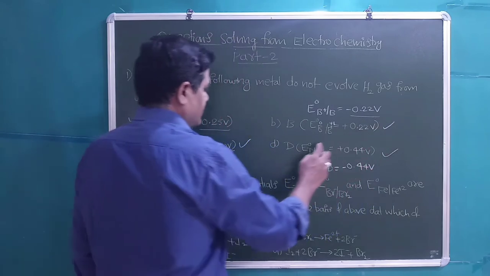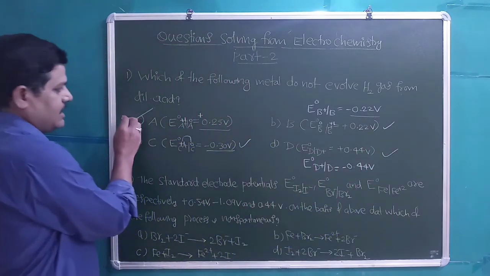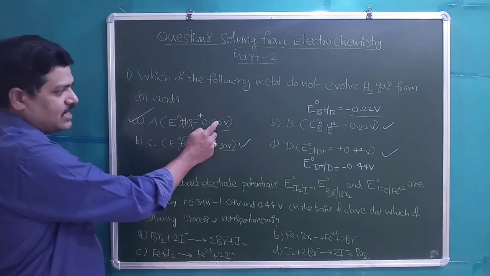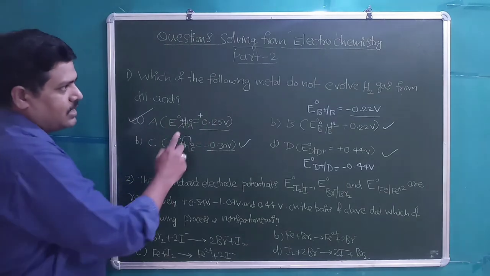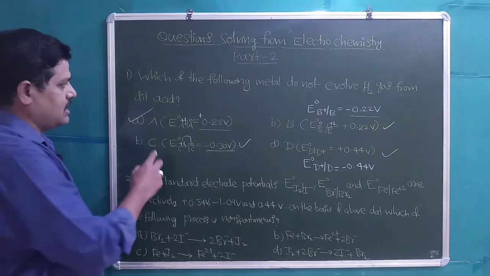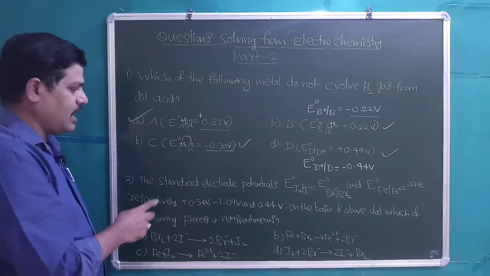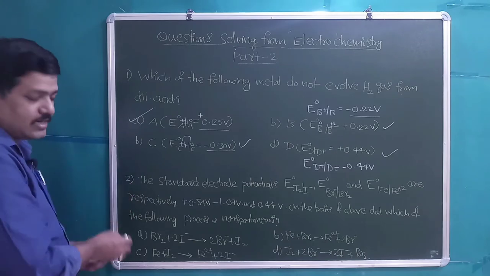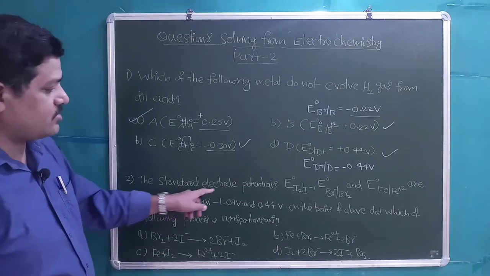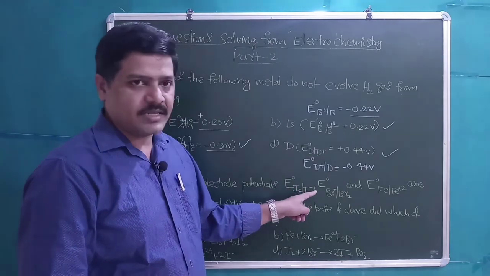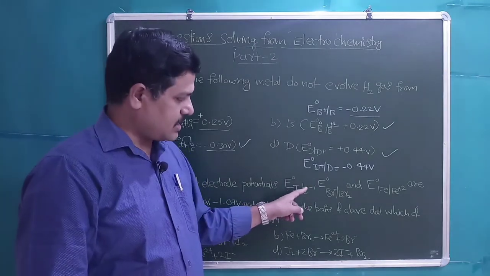These also will give. So only option A, the metal A which has a positive reduction potential, will not give H2 gas when it is reacted with dilute mineral acids, because it is less reactive than hydrogen. Second question, students: the standard electrode potentials. E0 I2/I minus, that means it is a reduction potential,